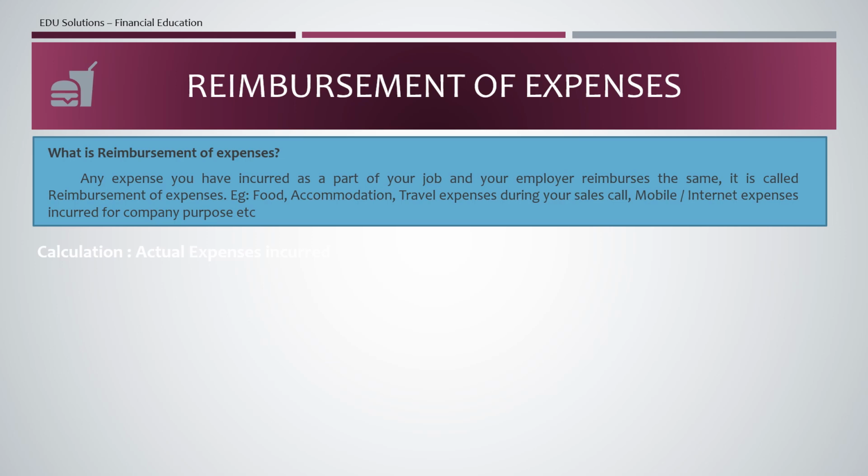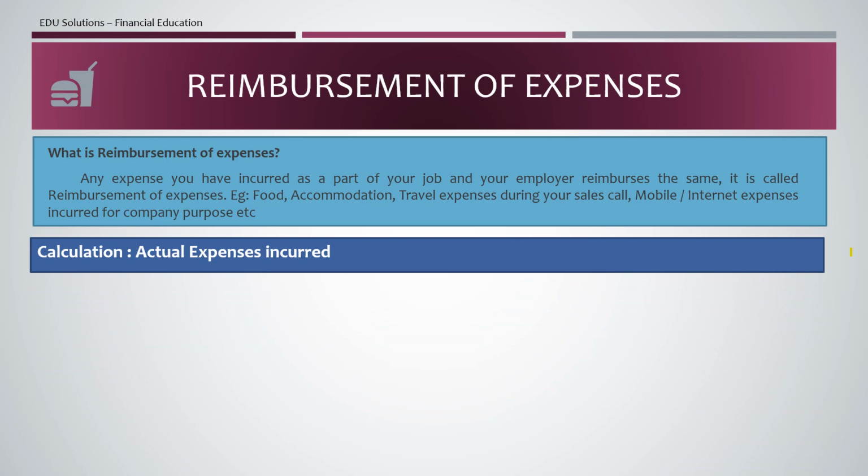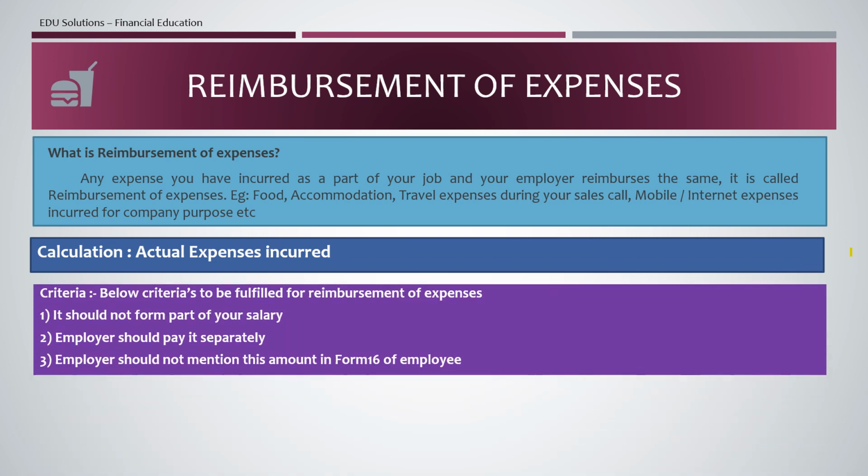These types of expenses most companies will reimburse to the employee. So such expenses are exempted from tax. The calculation for the same is the actual expenses incurred. And the criteria, it should not form a part of salary.